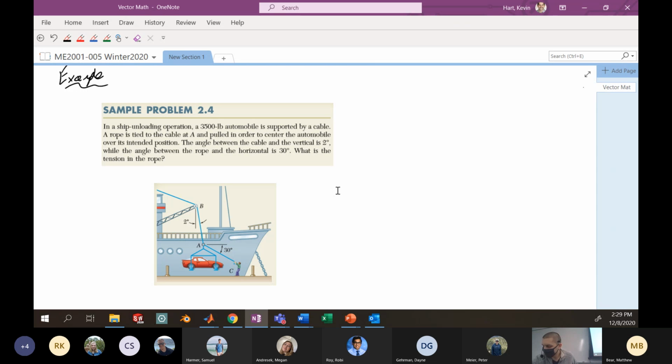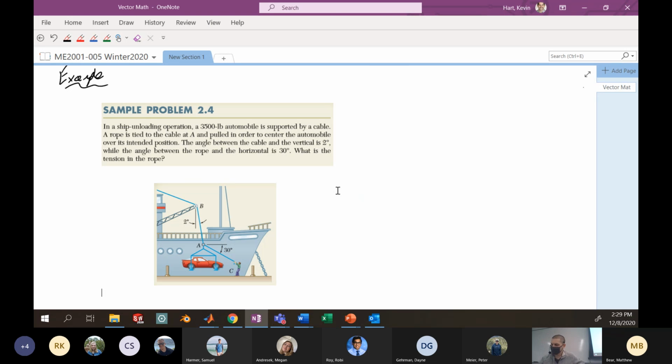A 3,500-pound automobile is supported by a cable. A rope is tied to the cable at A and pulled in order to center the automobile over its position. The angle between the cable and the vertical is 2 degrees, which we sort of see in the picture, while the angle between the rope and the horizontal is 30 degrees. What is the tension in the rope?